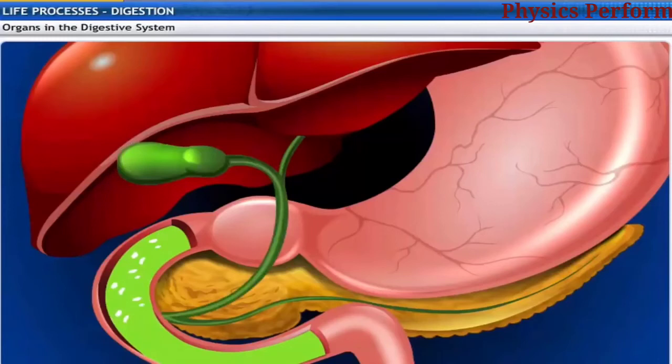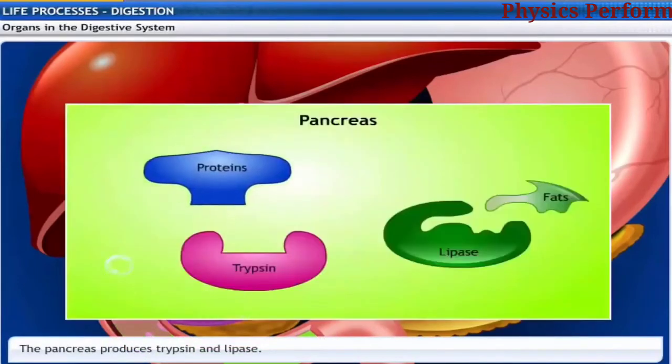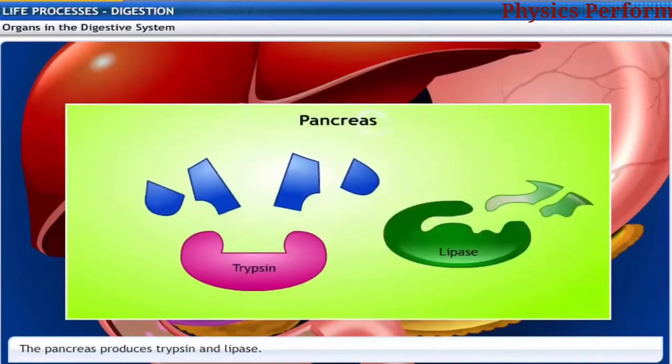Bile juice also makes the food alkaline for pancreatic and intestinal enzymes to act on it. The pancreas produces pancreatic juice that contains enzymes such as trypsin and lipase, which help to break down proteins and fats.